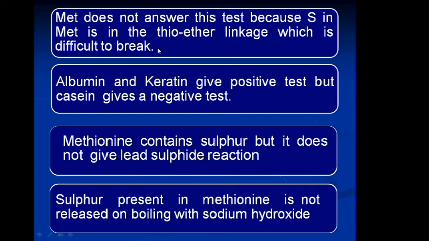Now, methionine contains sulfur, but it does not give the lead sulfide reaction. Sulfur present in methionine is not released on boiling with sodium hydroxide. This is the main reason methionine doesn't perform this reaction, because it does not form sodium sulfide when it boils with sodium hydroxide.